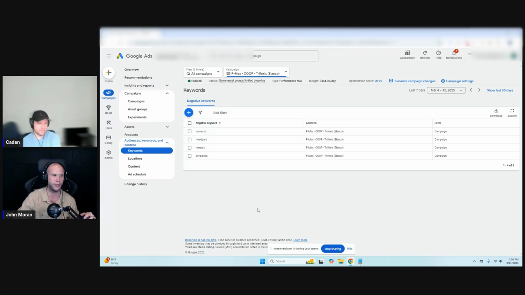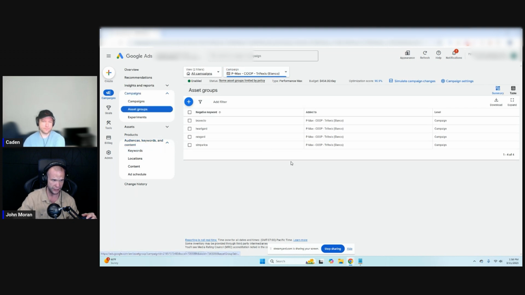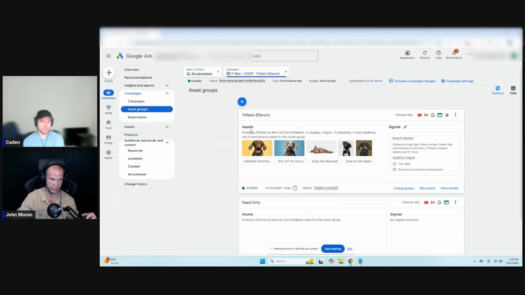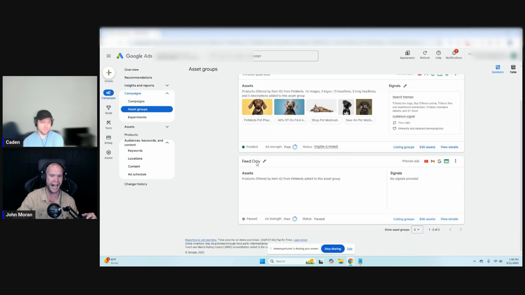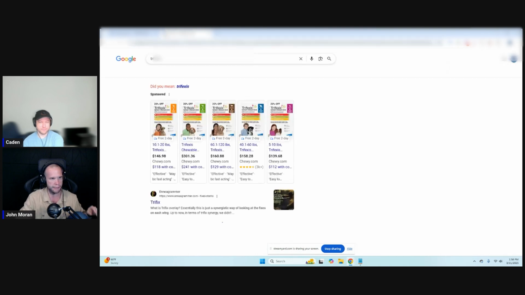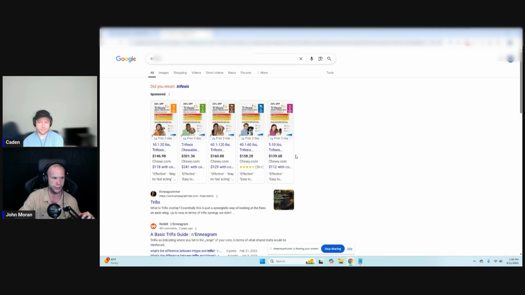So this is my test that you all are seeing: I'm going to use native keywords inside of Performance Max and also build a feed only campaign to test this as well. Right now it's not in feed only. It's still on the previous setup. Here, I have a feed only ready to go. And what I want to see is, can I use this to get me an amazing position and placement? Because right now it's got Performance Max placement.